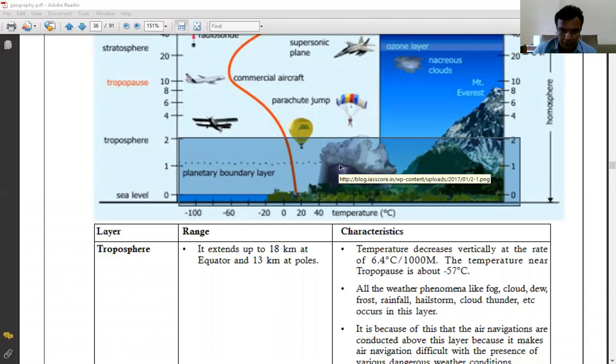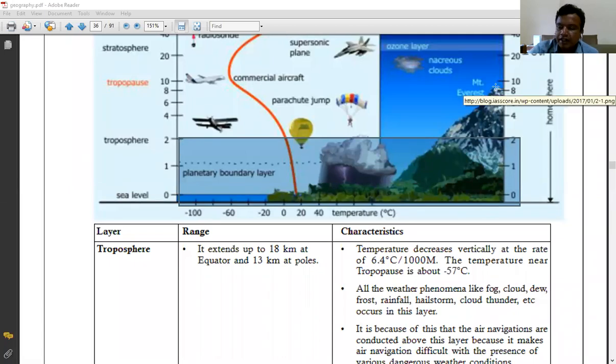So as we move upwards in the troposphere, the temperature decreases by 6.4 degrees Celsius per kilometer, right? Does anyone know the height of Mount Everest? The height of Mount Everest is around 8848 meters, that is around 9,000 meters. So obviously, as we move upwards, per 1 kilometer.